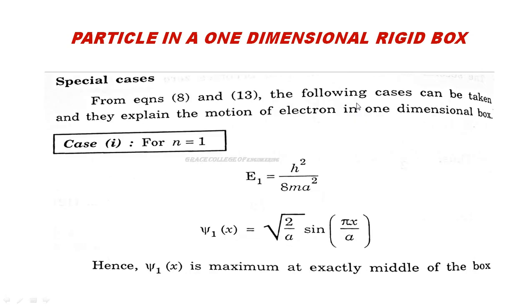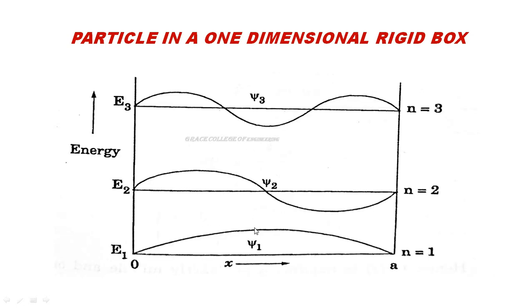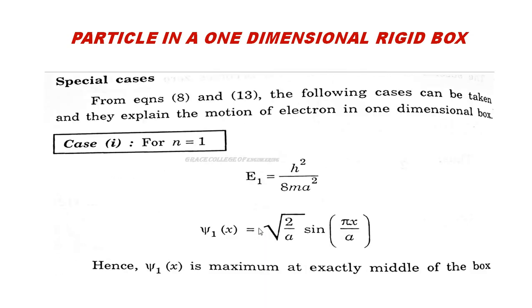If you substitute that in this equation, for n is equal to 1, we can substitute like that. E1 is equal to h squared by 8 m a squared. Like that, the wave function we can write as psi 1 of x is equal to root of 2 by a sin pi x by a. So the wave function is maximum at exactly the middle of the box. Here you can see it is maximum at exactly the middle of the box.